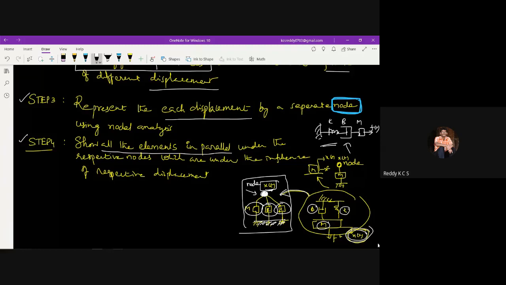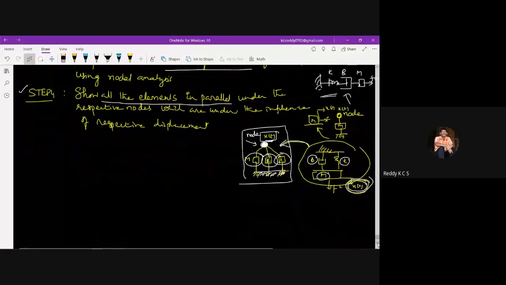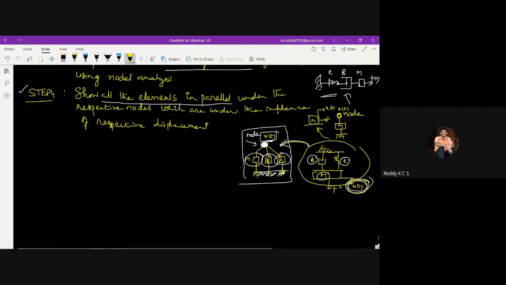So now the last step. Once you draw a diagram like this, the equivalent mechanical system, step 5 is very important. Elements causing the same change in displacement will get connected in parallel in between the respective nodes. Suppose I have taken a single node here.